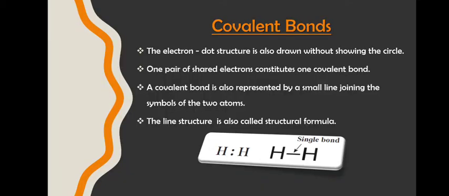The electron dot structure is also drawn without showing the circle. One pair of shared electrons constitutes one covalent bond. Now, a covalent bond is also represented by a small line joining the symbols of two atoms. This line structure is called the structural formula. See here, this becomes the structural formula, H and H. Followed?